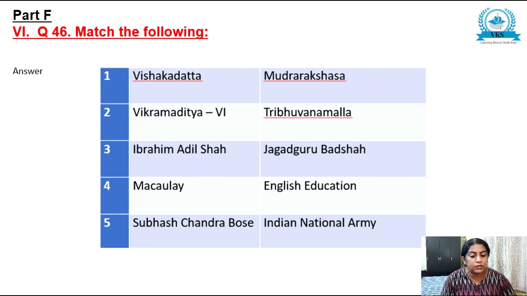First one, Vishakadatta wrote Mudra Rakshasa. Vikramaditya 6, Tribhuvana Malla. Ibrahim Adil Shah, called Jagat Guru Badshah. Macaulay, English education. And Subhash Chandra Bose, Indian National Army. Correct answers I have given.